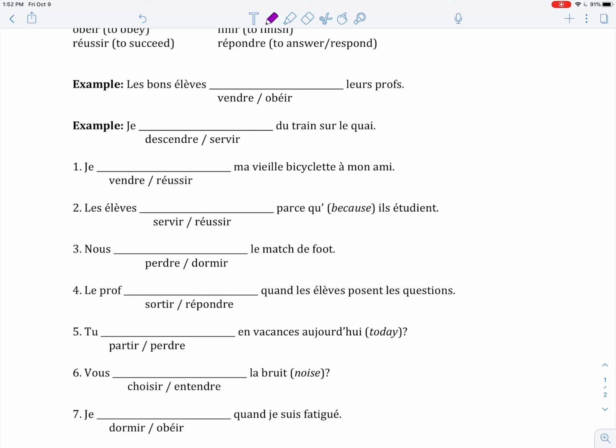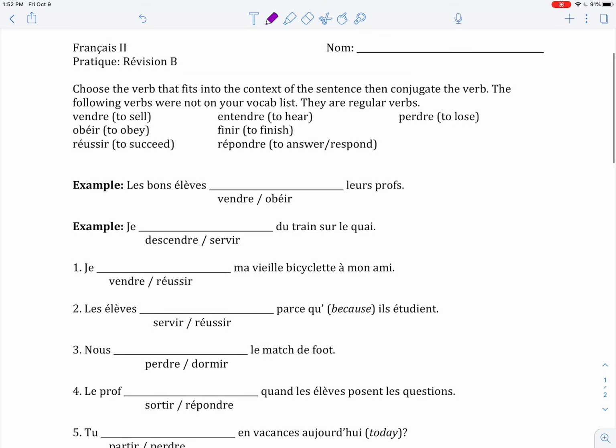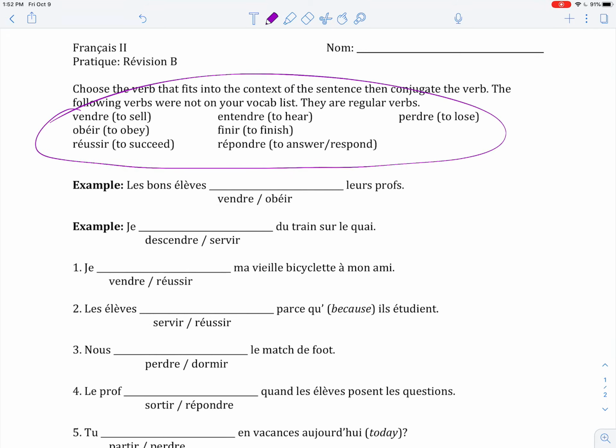Okay. So the way we're going to do this is like what you did in activity or review B for your quiz and your practice at the end of the review. You're going to read the sentence and decide, based on the meaning of the sentence, which verb you want to use. The first example says, les bons élèves blank leur prof. So we've got the verbs vendre and obéir. I put some verbs up at the top just because there weren't that many regular verbs and I wanted to have a little bit of variety. I added some more verbs in there.